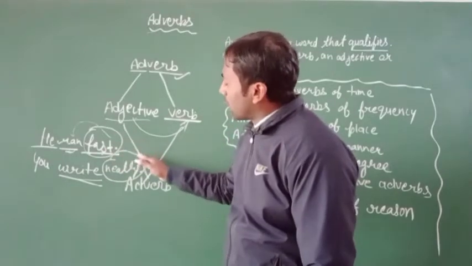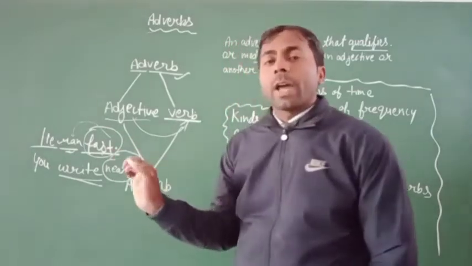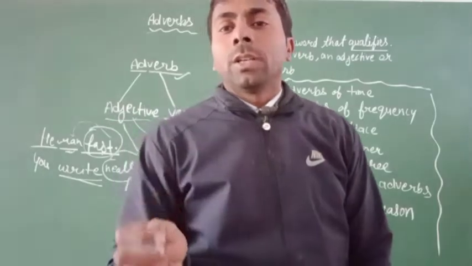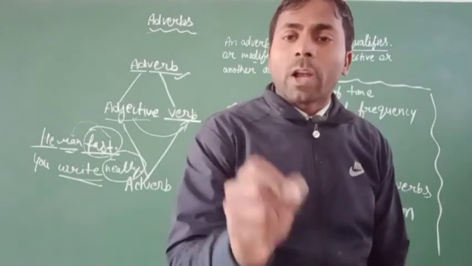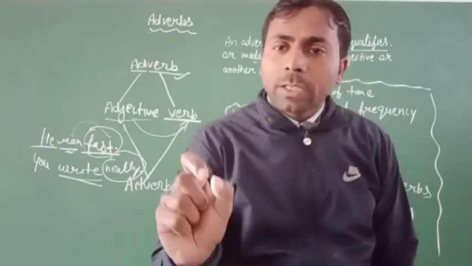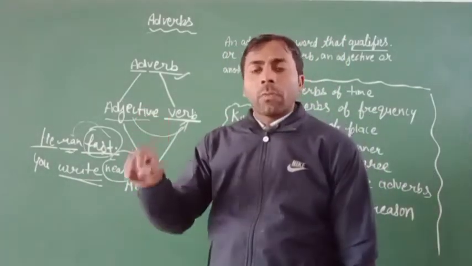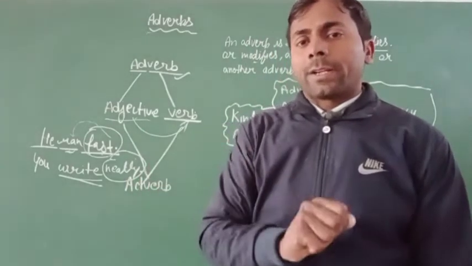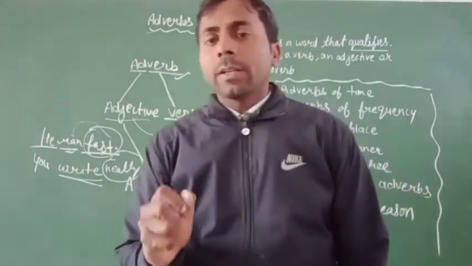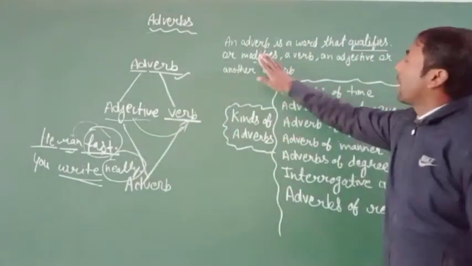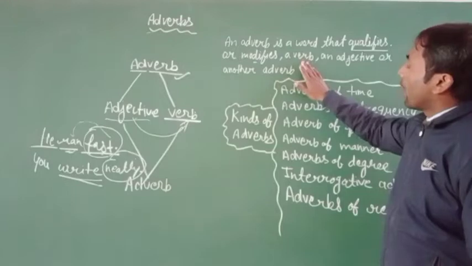After the verb you can see words like fast and neatly. How can you write? Then you write neatly. So here the word neatly modifies or says the quality of the verb. Write is a verb, and neatly qualifies the word write. So this word neatly will be the adverb.